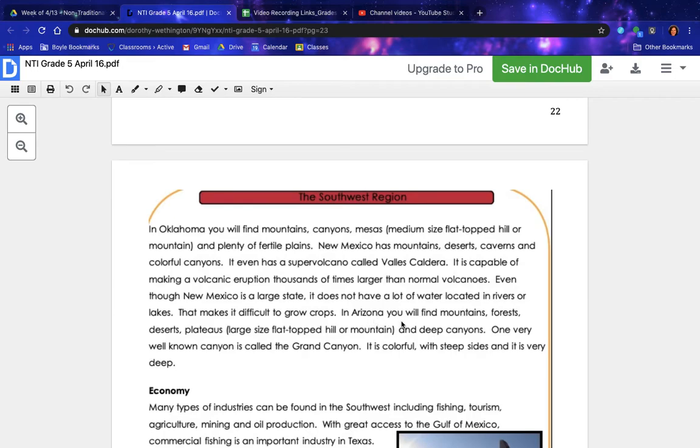In Arizona, you will find mountains, forests, deserts, plateaus, which are large size flat topped hill or mountain, and deep canyons. One very well known canyon is called the Grand Canyon. It is colorful with steep sides and it is very deep.